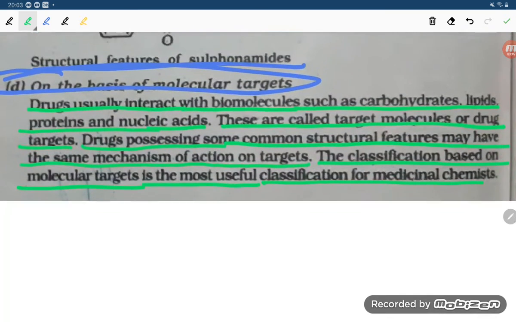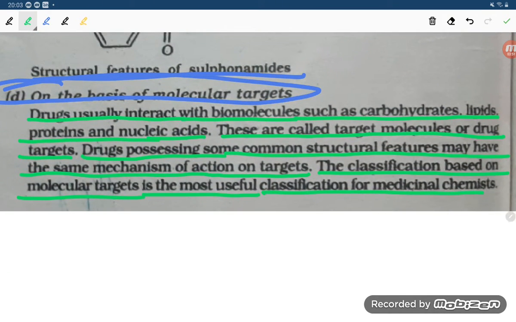So this is the classification on the basis of molecular target, and it is also the most useful classification, students, for medicinal chemists. So this is all about the classification of medicine, students. Next we will study the drug target interaction.